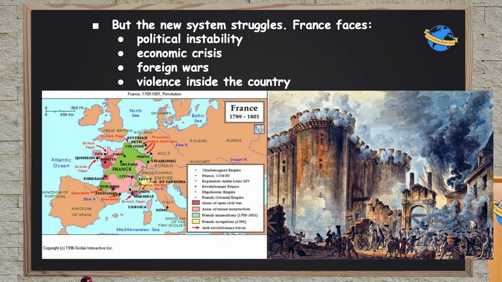Now, the French revolutionaries had really hoped they could replace the old systems with something brand new based on the ideas of the Enlightenment and the scientific revolution. But that resulted, as we saw, in increased political instability, economic crises, foreign wars, violence throughout the inside of the country, so that new system wasn't really holding up very well.